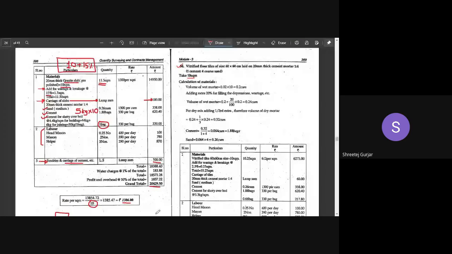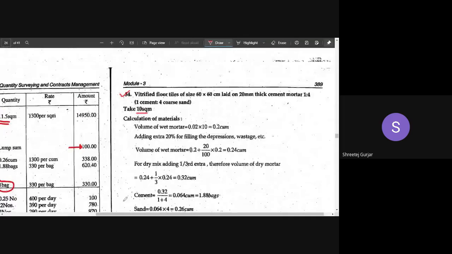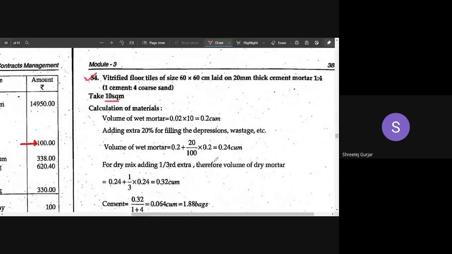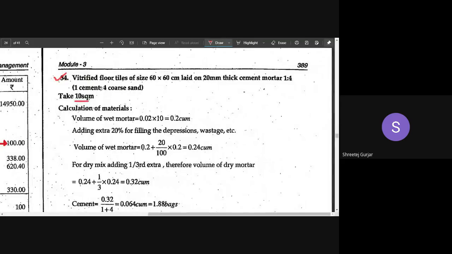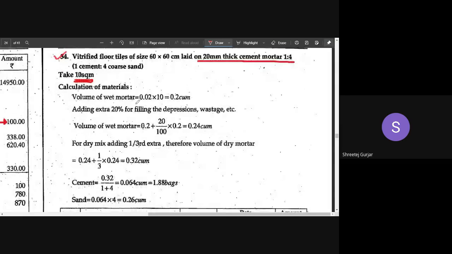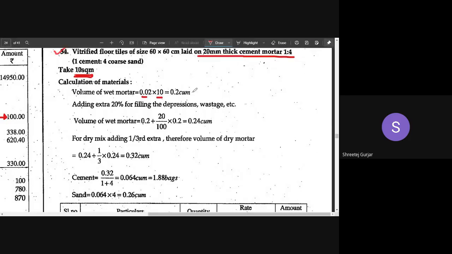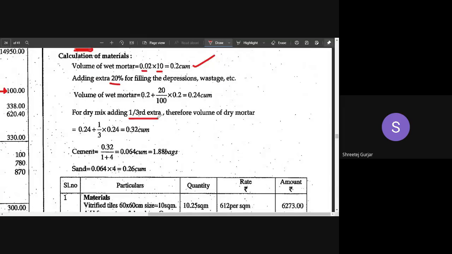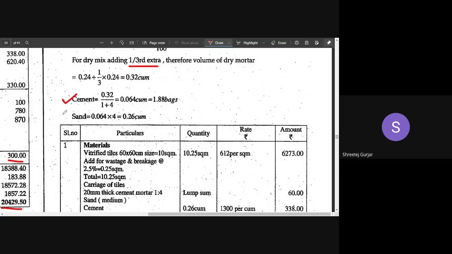So coming to flooring, you can see here vitrified tile flooring, the same thing. We have assumed 10 square centimeter of flooring that is required. You have to calculate what? Mortar quantity. You can see here, cement mortar 1:4, of how much thickness? 20 thickness. So 20 thickness multiplied by the area, you get the volume. Add 20% extra for unevenness, add 1/3 extra for dry volume, calculate the cement and sand quantities.